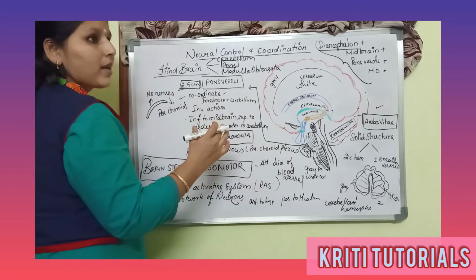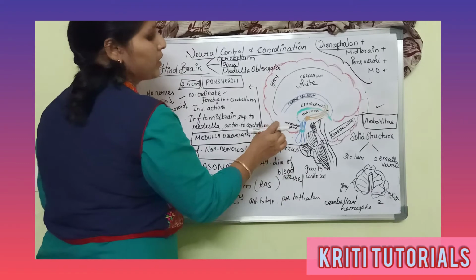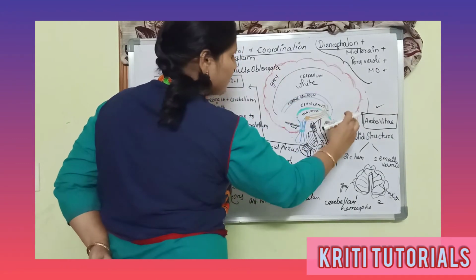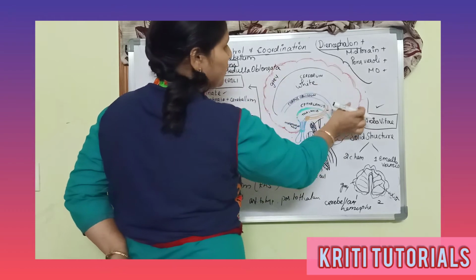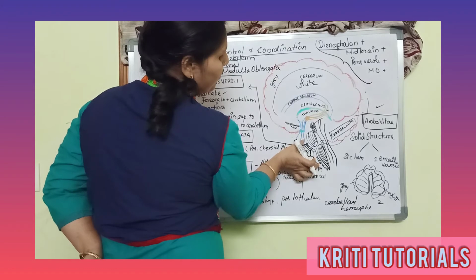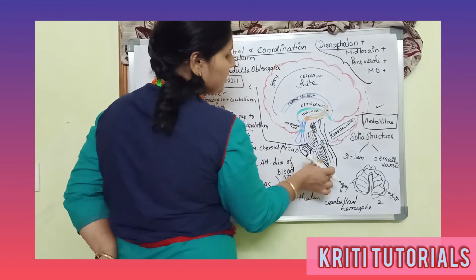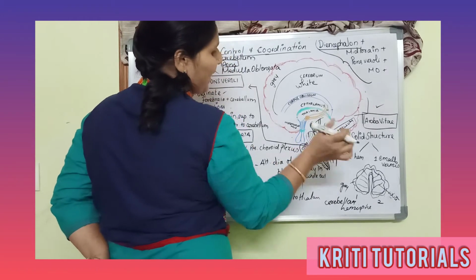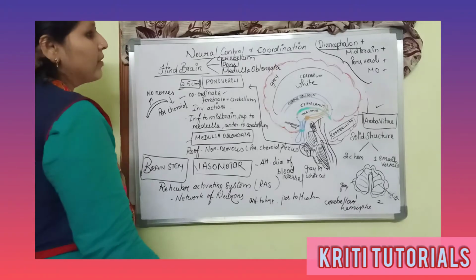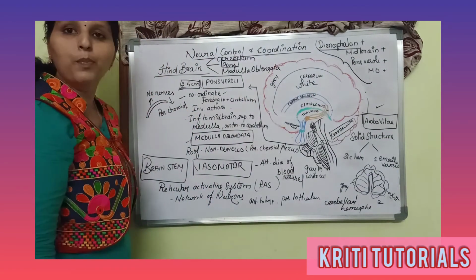They will be asking which of these statements is correct. In such questions, this point may be highlighted. So in the cerebrum and cerebellum, the grey matter is in the periphery and white matter is in the center, right? In the pons varolii and medulla oblongata, the grey matter is in the center and white matter is in the periphery.